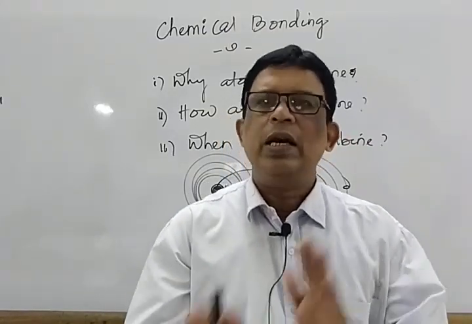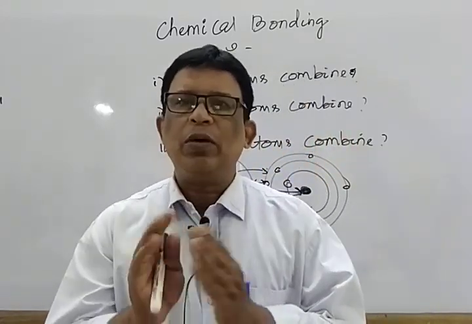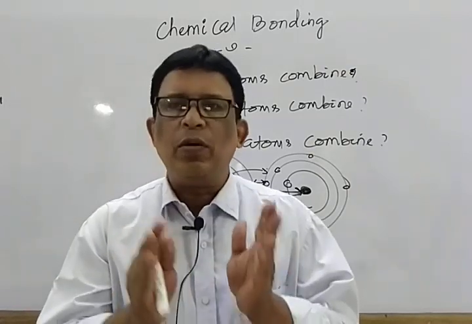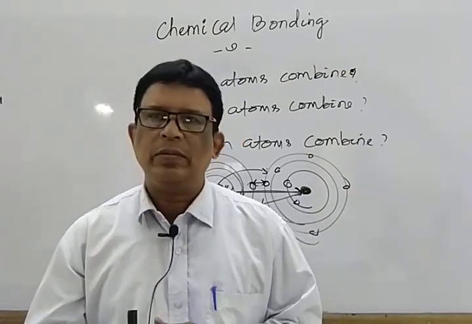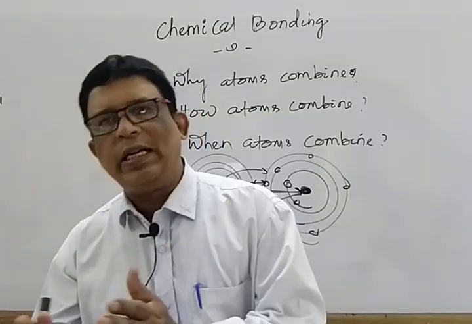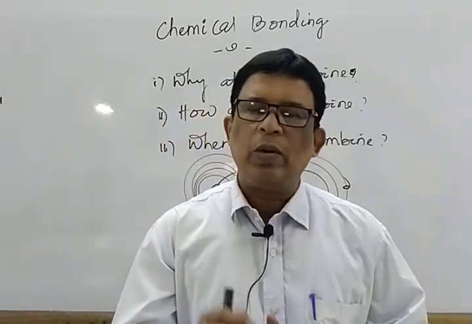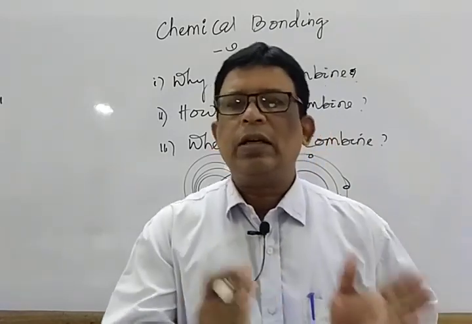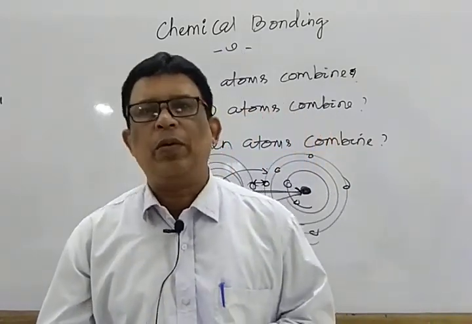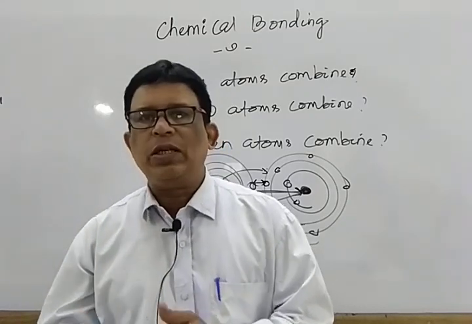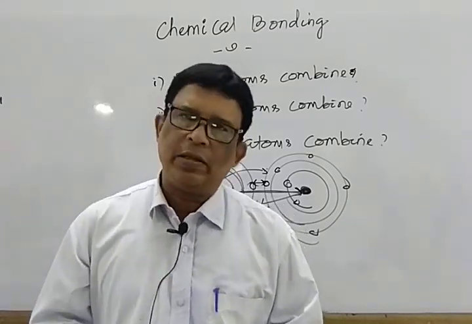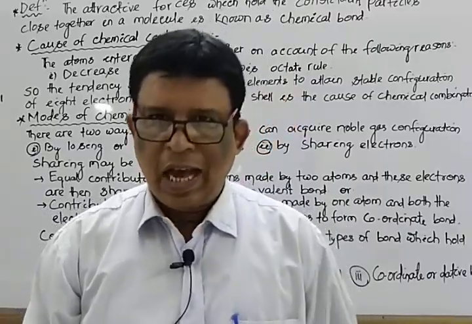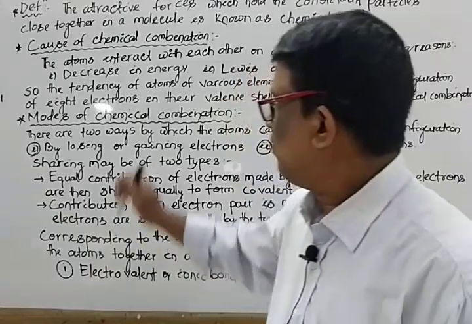So we already discussed the introduction part: why atoms combine, when atoms combine, how atoms combine, what is the mode of chemical combination, and what are the different types of bond. Focus on the first one: what is ionic bond or electrovalent bond, and what is the criteria for the formation of ionic bond. Next, we discuss some examples and characteristics. Before that, let us get ready to write point by point. Now start writing.